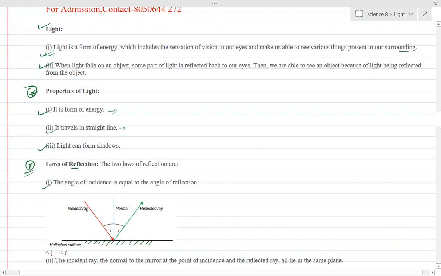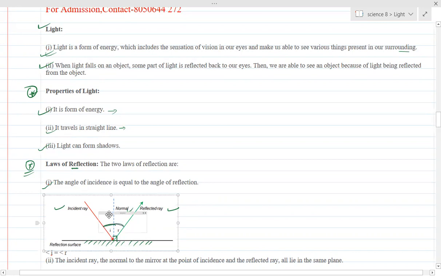The light which actually falls on the surface is called the incident ray, and the light ray which bounces back from the surface is called the reflected ray. If you draw a 90-degree line at the point of incidence, it is called the normal. The angle made by the incident ray and the normal is called the angle of incidence. Similarly, the angle made by the reflected ray and the normal is called the angle of reflection.